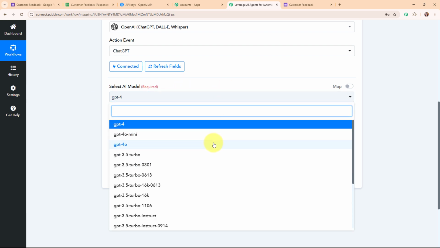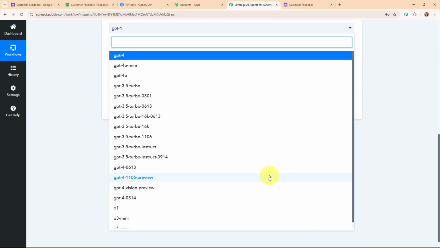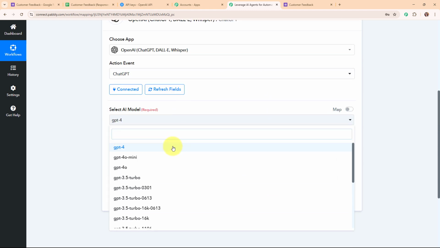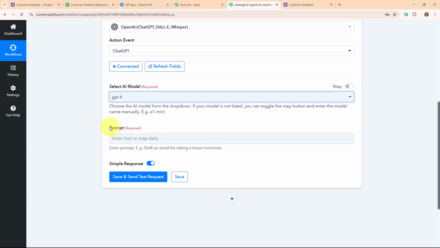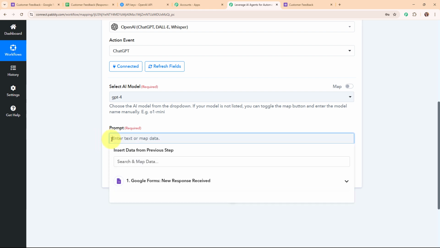So moving forward, here it is asking me to select the AI model. So by clicking on this drop down menu, you can see all the AI models available. So in this particular case, I'm going to select my AI model as GPT-4. You can select the AI model as per your need. And then here it is asking me to enter the prompt. So in this prompt field, I need to enter the relevant prompt that I want to give to AI to generate a customer feedback categorization.